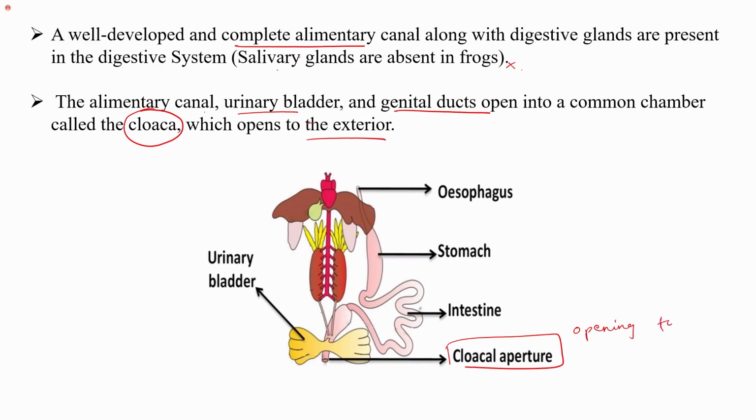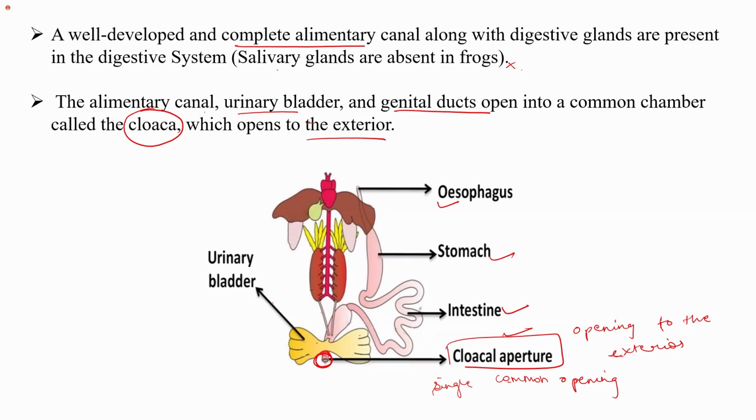They have a well-developed alimentary canal. They have an esophagus, they have stomach, they have intestine, which finally opens through the cloacal aperture. The urinary bladder also opens through the cloacal aperture, and the genital ducts also open into the cloacal aperture. So this is a single common opening, right? This is a common chamber called the cloaca that opens to the exterior.